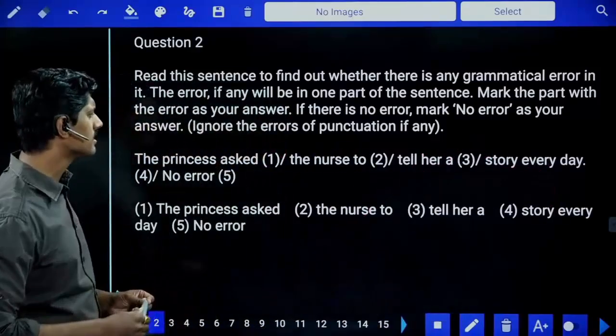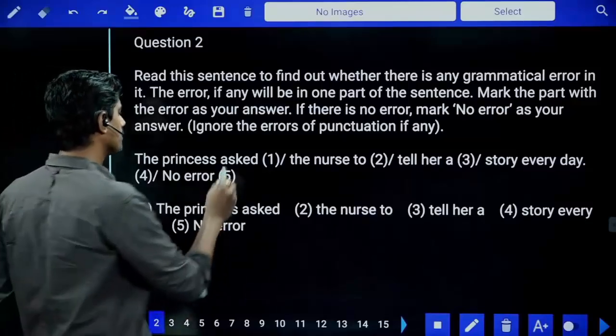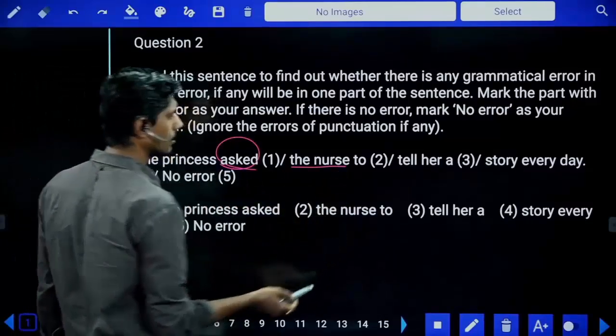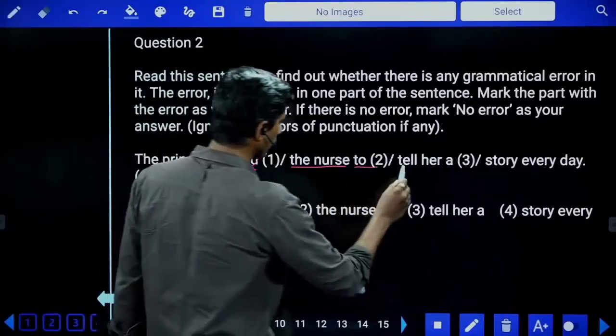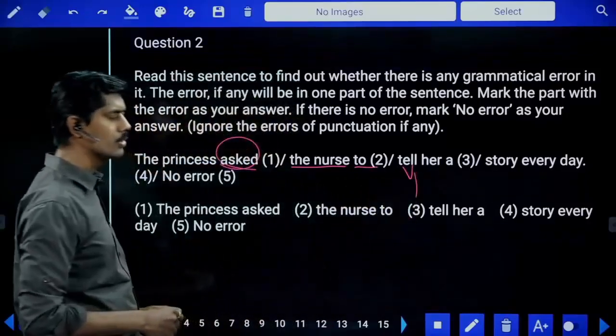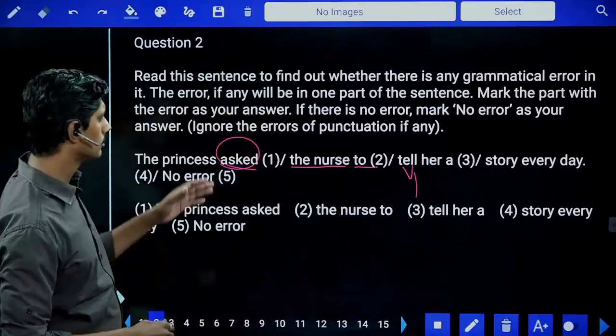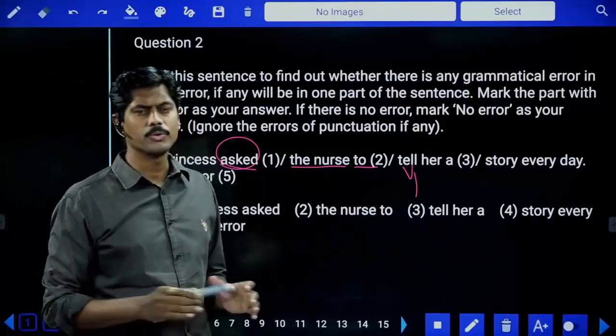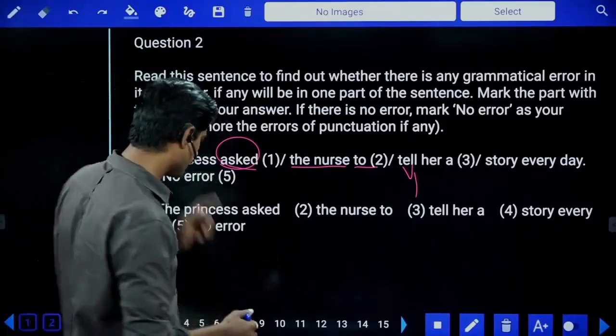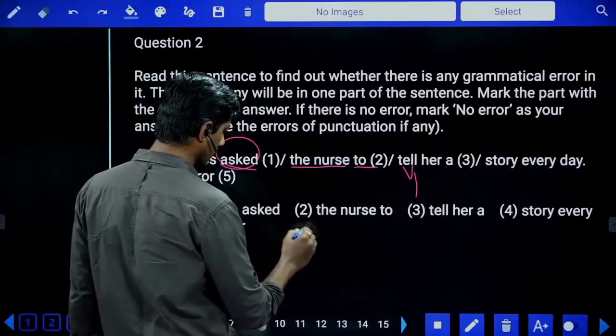The princess asked the nurse. She asked the nurse what? After 2 V1 to tell her a story every day. Now, if you take the case of direct indirect speech, you can say like this.